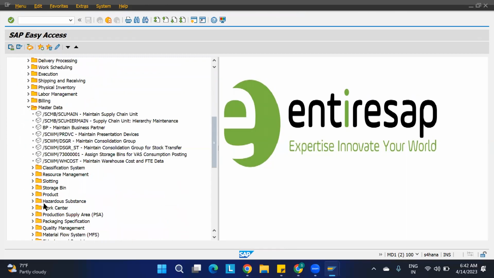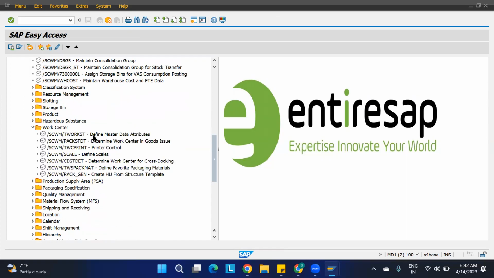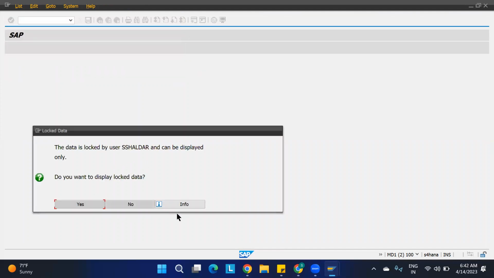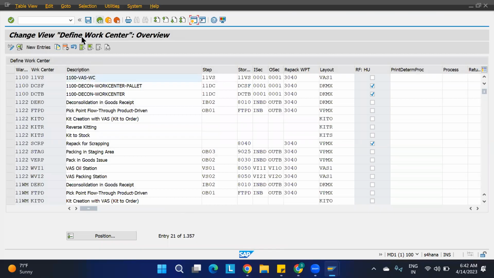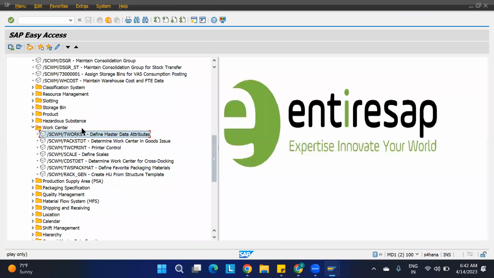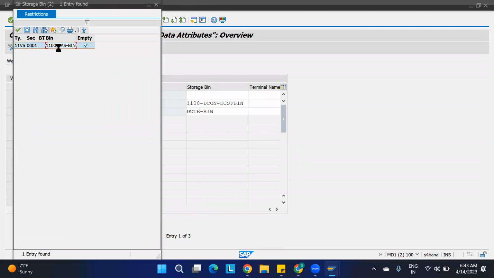Under that, you have to go to the work center. Just maintain this, define master data attributes. You need to maintain your bin. Whatever bin I have created for the VAS, where the VAS is taking place, that is the bin.